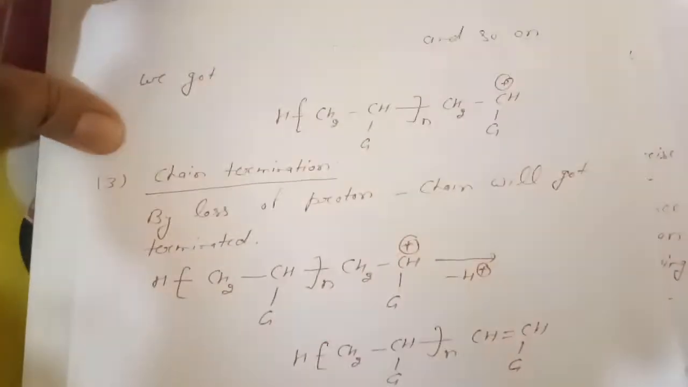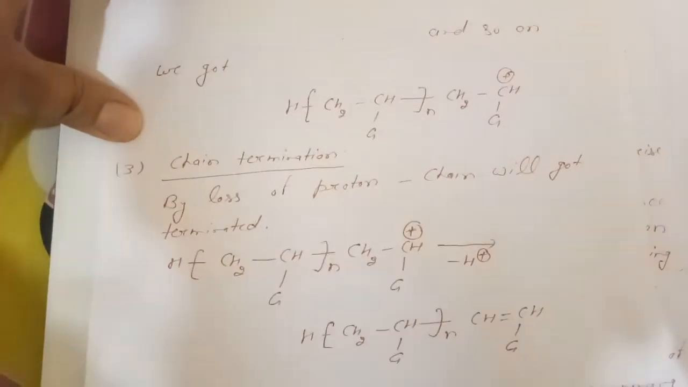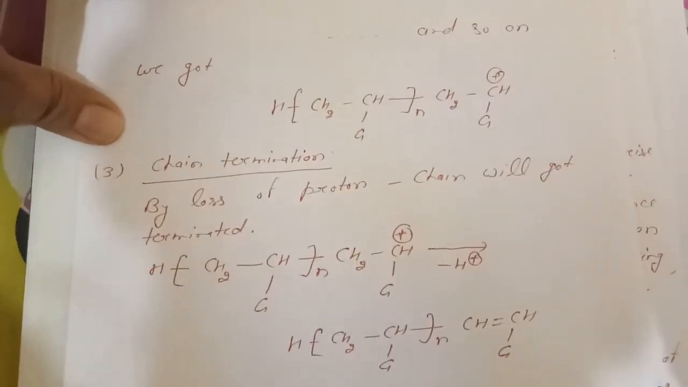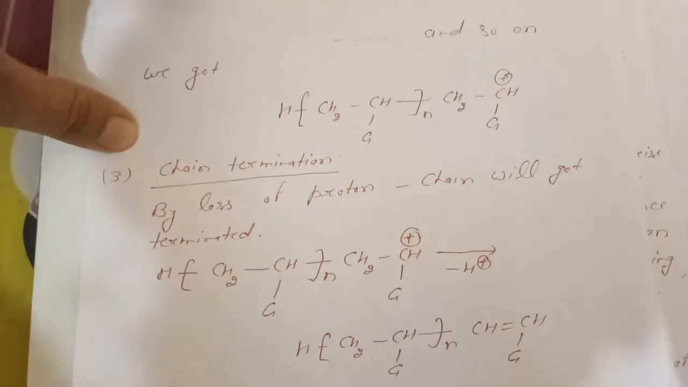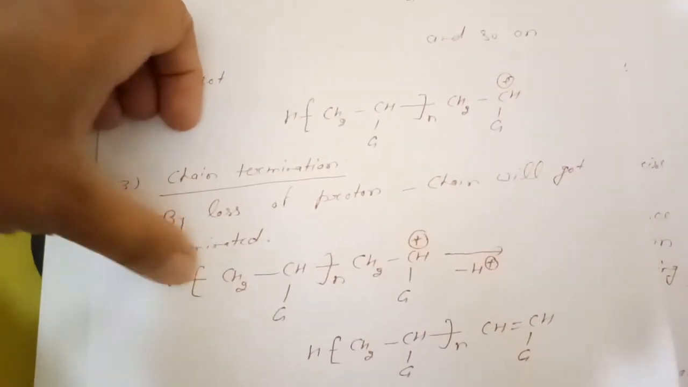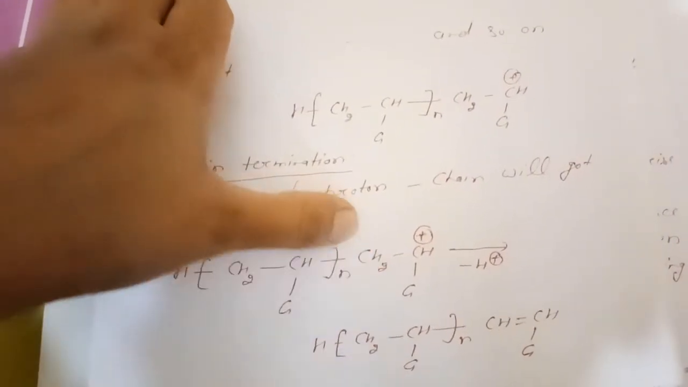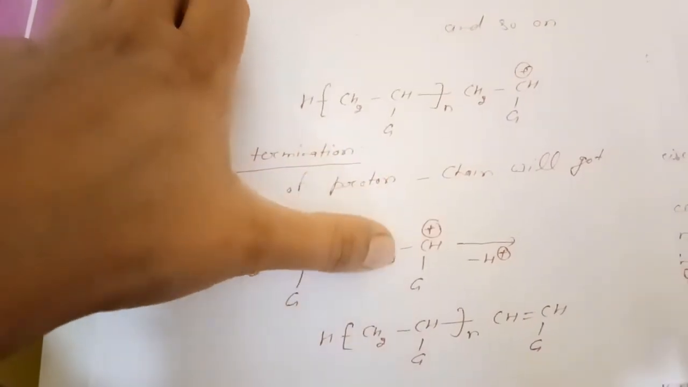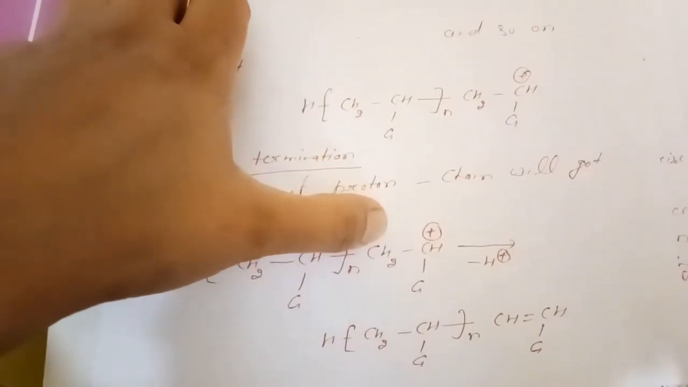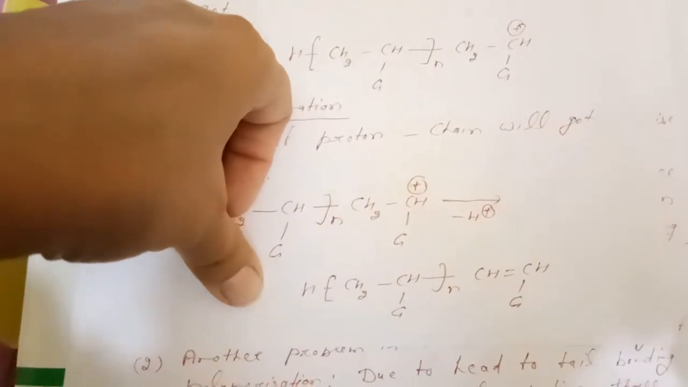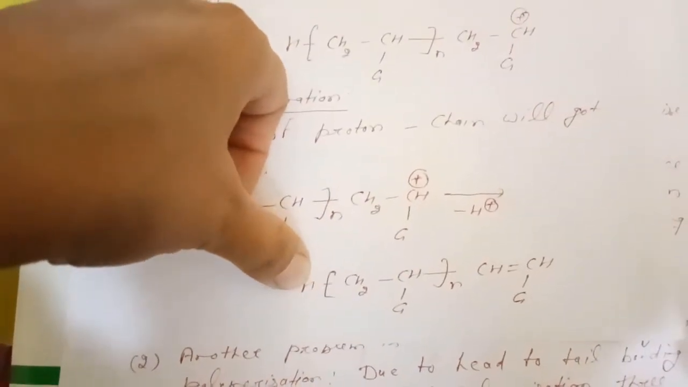Next step will be chain termination. As we know, chain termination can occur here by the loss of a proton. The chain will terminate if there is a loss of proton. For example, in this intermediate, if H positive is removed, the proton is lost, then this electron pair will come here and we will get a double bond, and this is now a non-reactive species. So the chain will get terminated.